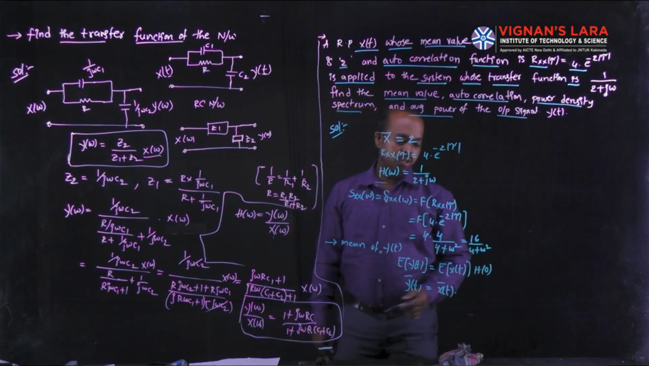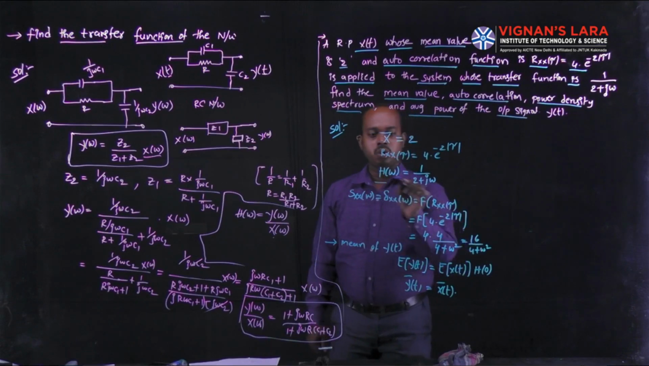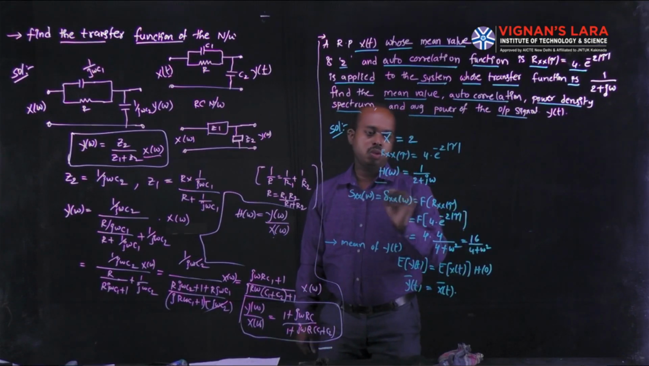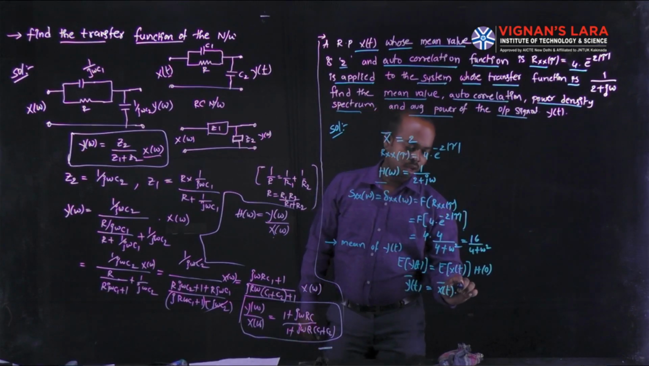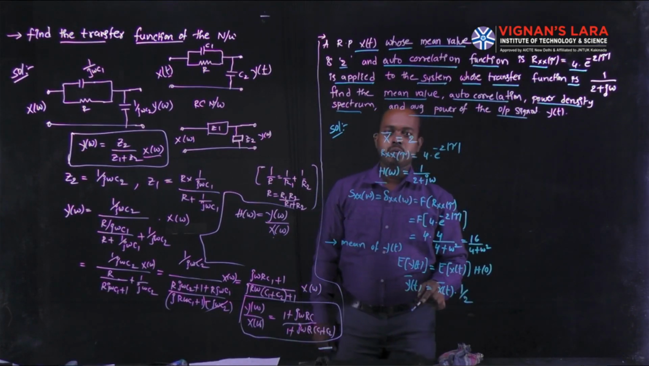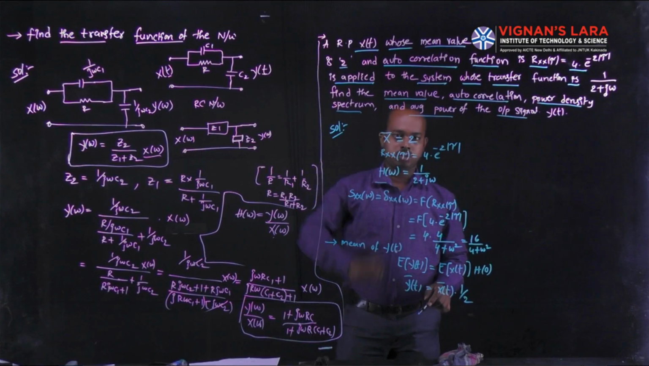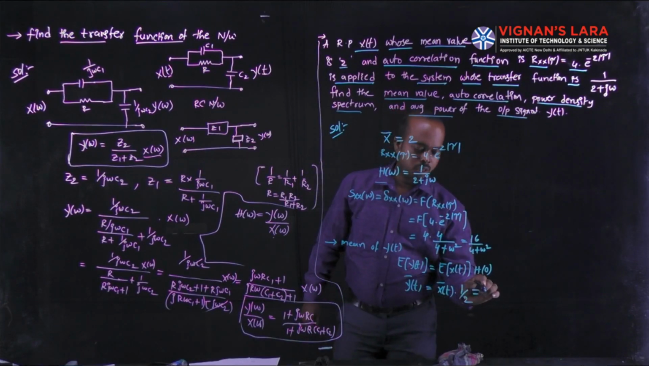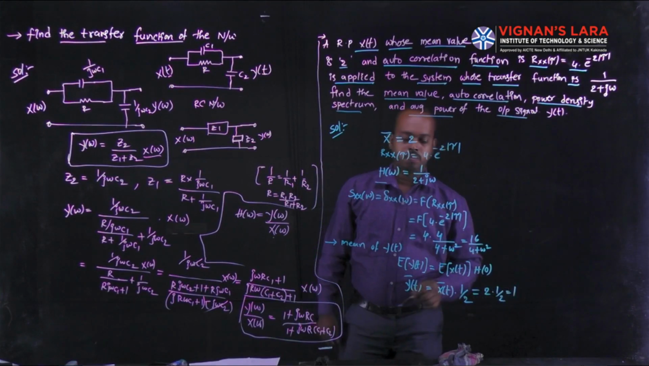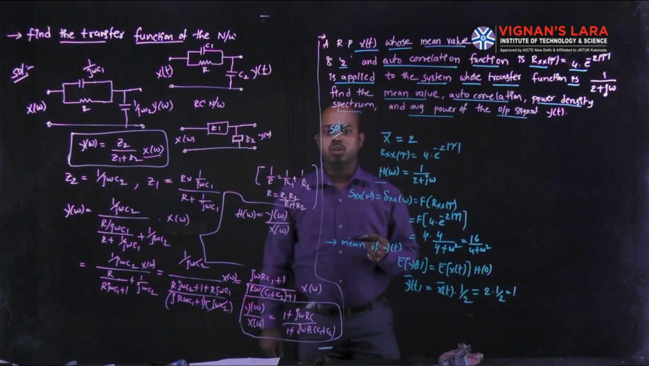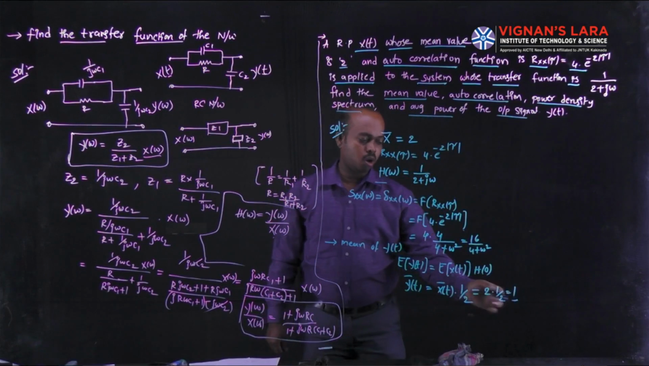In that equation, we have to substitute 0. Here, in place of omega, we replace it with 0. The imaginary part goes to 0, and the remaining value is 1 by 2. Already we know the mean value of the random process is 2, so we substitute that quantity: 2 into 1 by 2. The final value is 1. The mean value of the system output is 1.